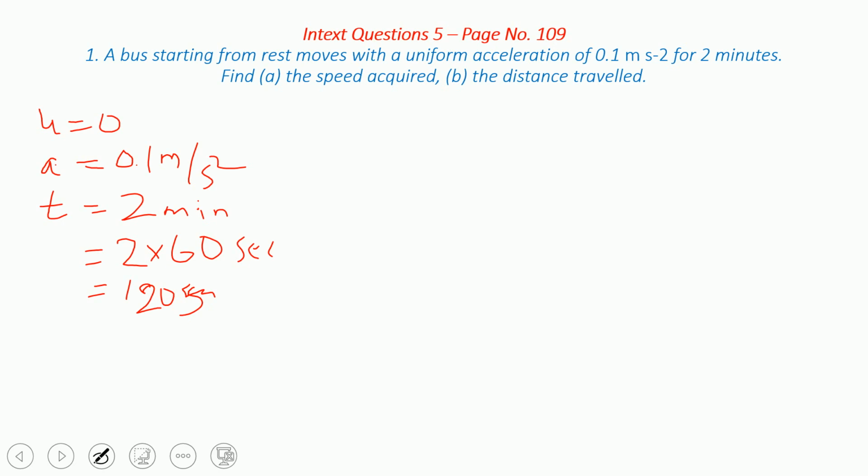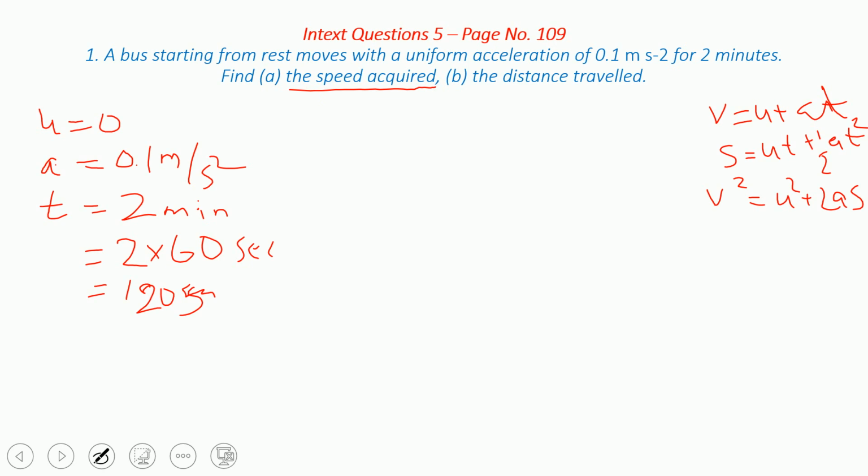Now what are the things you have? Initial velocity, acceleration and time. Now there are 3 quantities. Immediately we have to remember the formulas. One is v is equal to u plus at, first one. Correct? Second one is s is equal to ut plus half at square. Correct? Third one is v square is equal to u square plus 2as, otherwise v square minus u square is equal to 2as. Anything you can use.